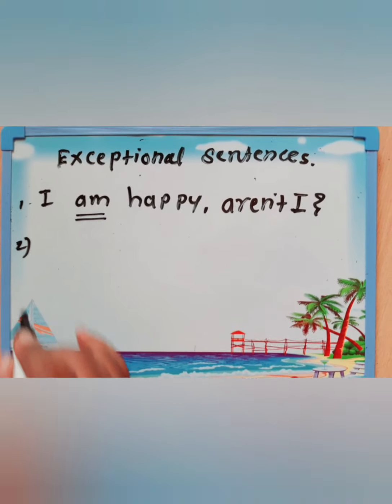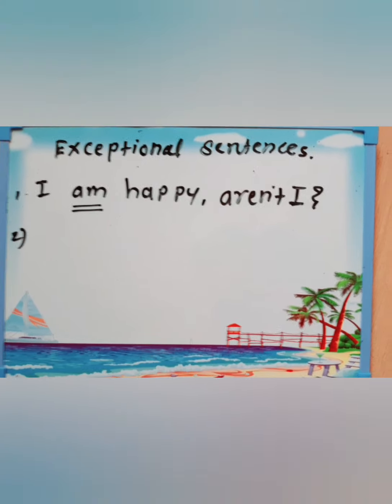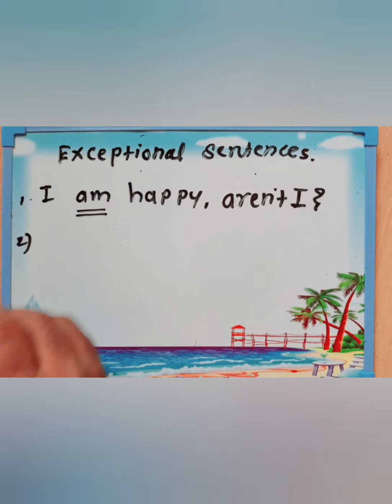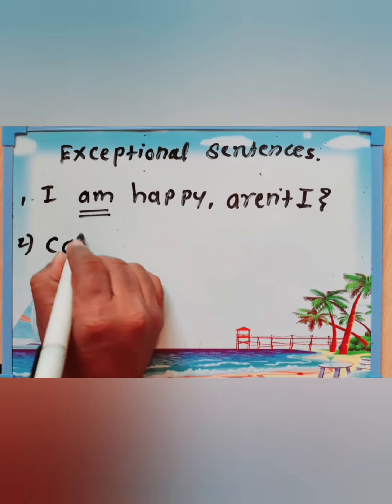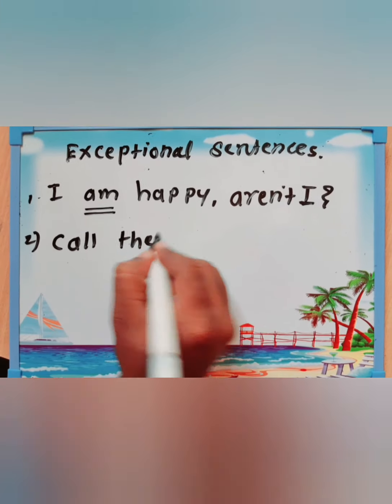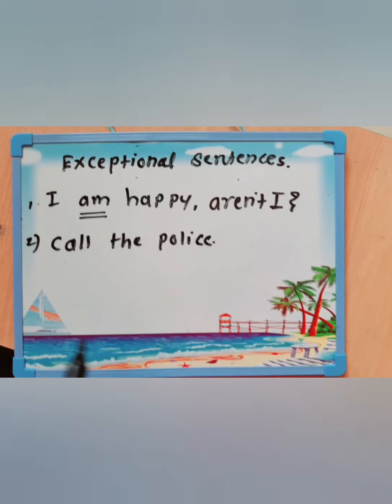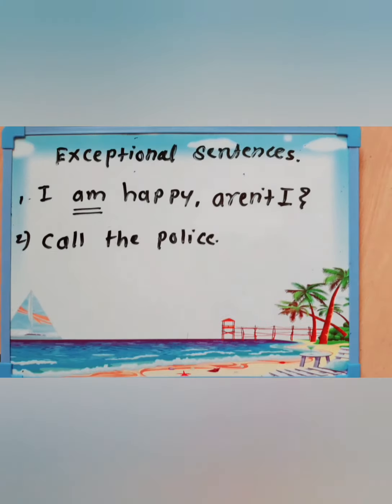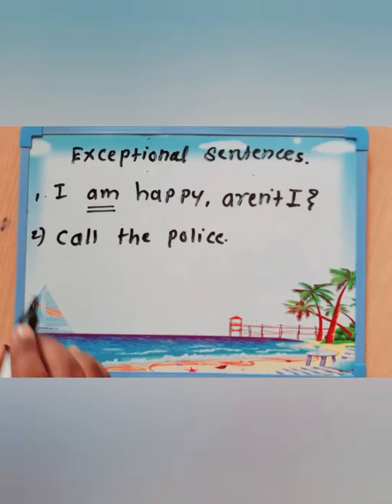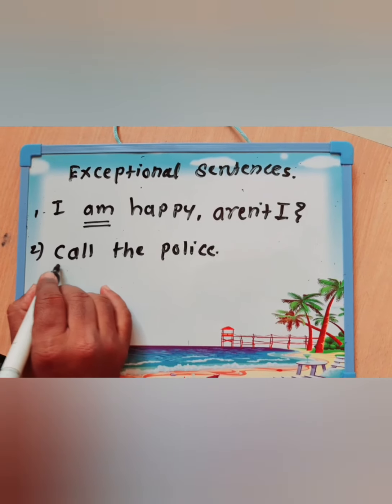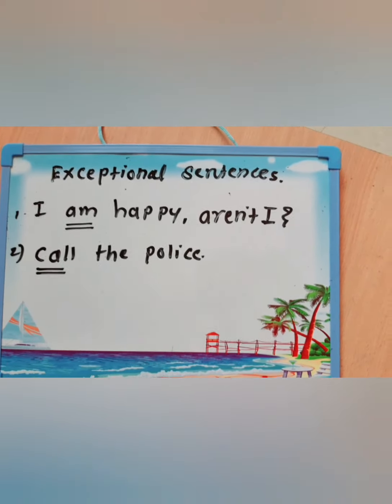Number two, for example, call the police. This sentence is an imperative sentence. How do we understand an imperative sentence? A sentence that begins with a verb is called an imperative sentence.